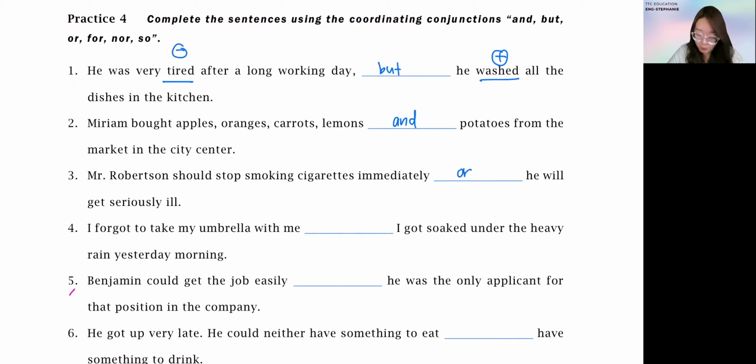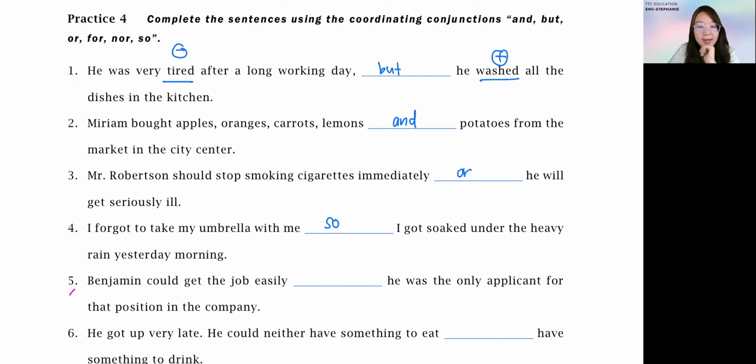Very good. Okay, moving on to question number 4. I forgot to take my umbrella with me. I got soaked under the heavy rain yesterday morning. So this one is what? Yes, all right. I forgot to take my umbrella with me, so I got soaked under the heavy rain yesterday morning. So there's a consequence. You forgot to take it, so you have no umbrella, and then the next action, you got soaked under the heavy rain, you become wet. So the consequence, the next action, because of this happened. All right, very good.